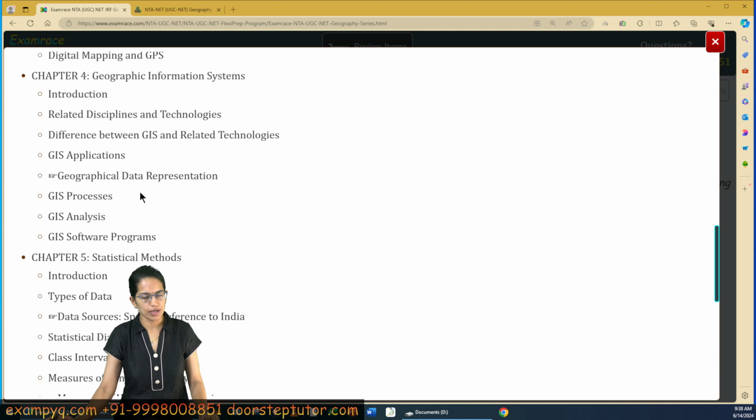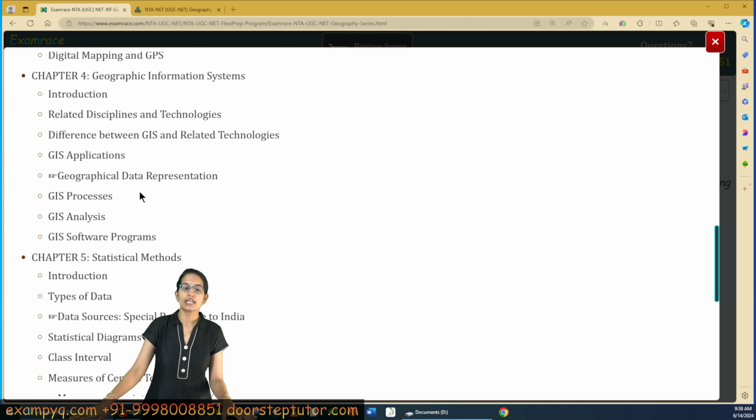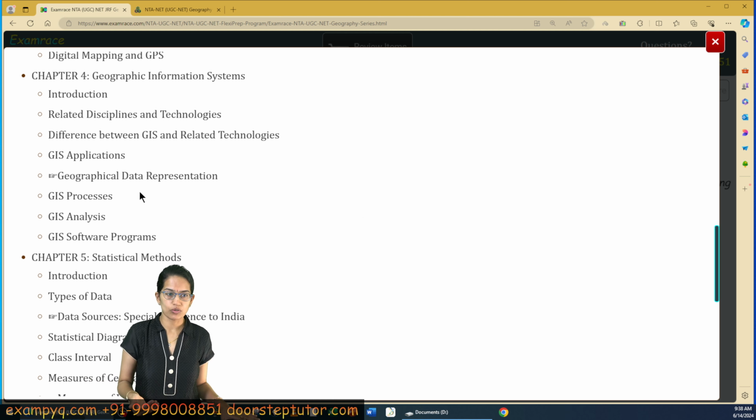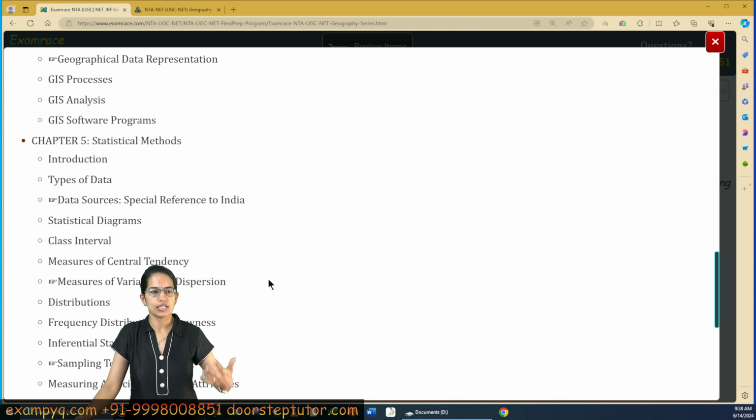And then finally coming on to GIS, the basics of GIS, the various softwares, the open source softwares under GIS are some of the questions which have been asked last year. And then the questions pertaining to the representation of the geographical data under GIS. So various ways in which the data can be represented.